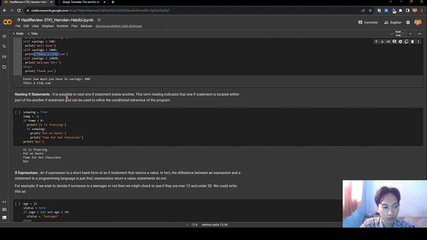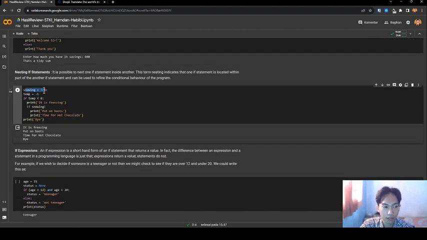Next, nested if statements. It is possible to nest one if statement inside another. The term nesting indicates that one if statement is located within part of another if statement, and can be used to refine the conditional behavior of the program. Let's see the code.